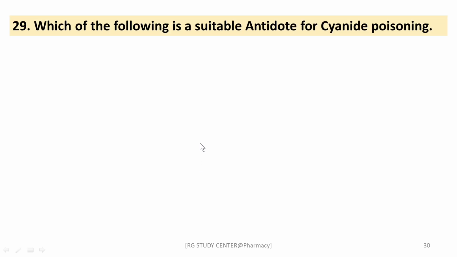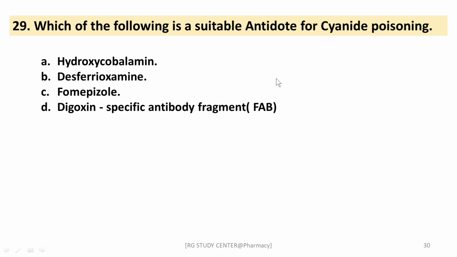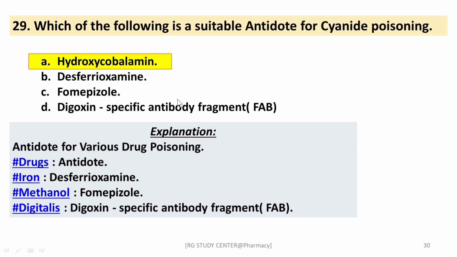Next question, which of the following is a suitable antidote for cyanide poisoning? The options are hydroxocobalamin, deferoxamine, fomepizole, and digoxin specific antibody fragment. The right answer is hydroxocobalamin for cyanide poisoning. For iron, it is deferoxamine. For methanol, it is fomepizole. For digitalis, it is digoxin antibody fragment. These are the drugs with their respective antidotes.